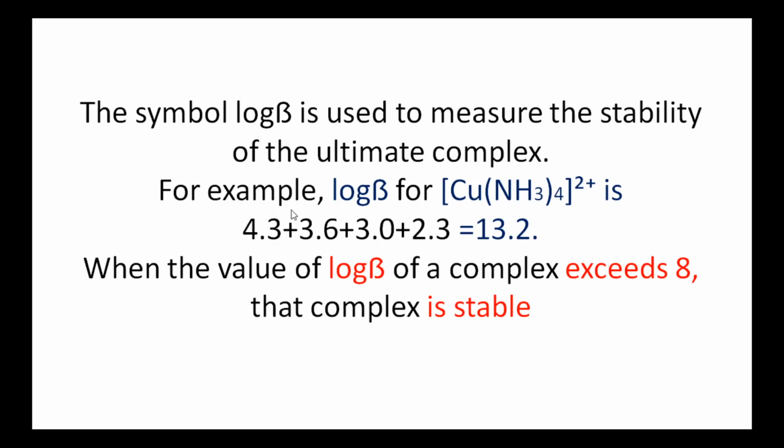For example, log beta for the copper ammonium complex, Cu(NH3)4 2 plus, is given as log beta is equal to log of K1 into K2 into K3 into K4. That is, log of A into B into C into D is equal to log A plus log B plus log C plus log D. So, this is written as log K1 plus log K2 plus log K3 plus log K4.